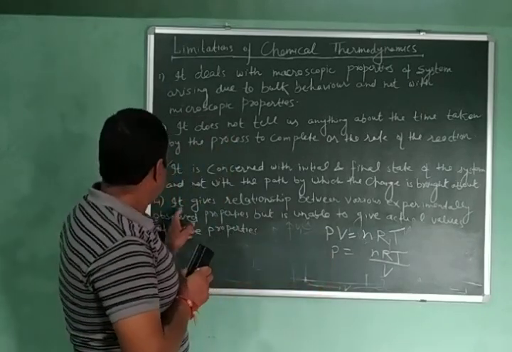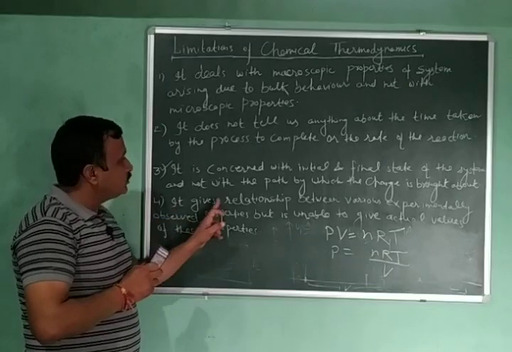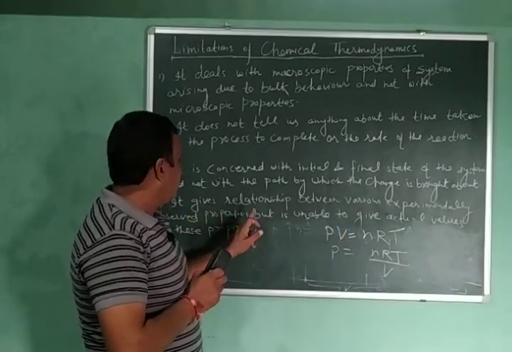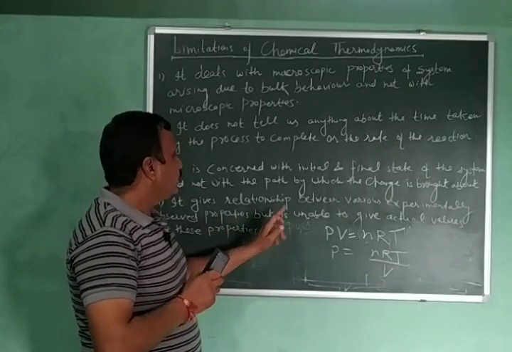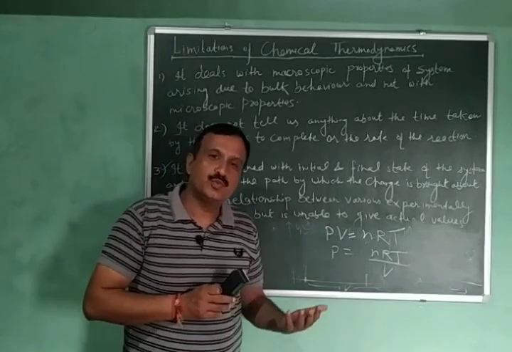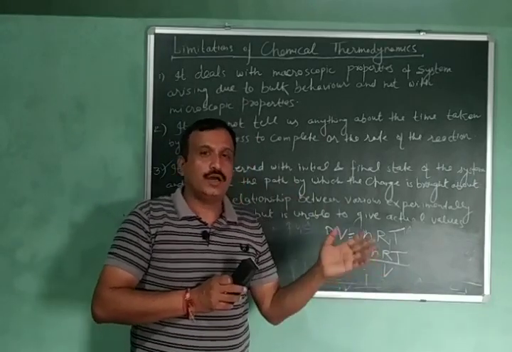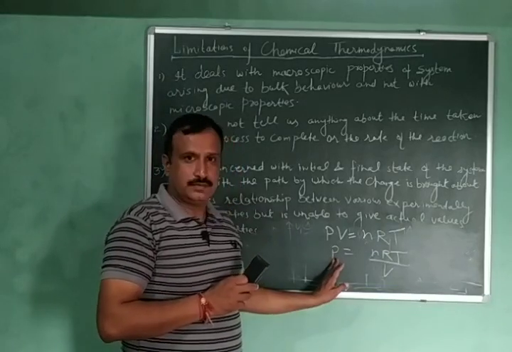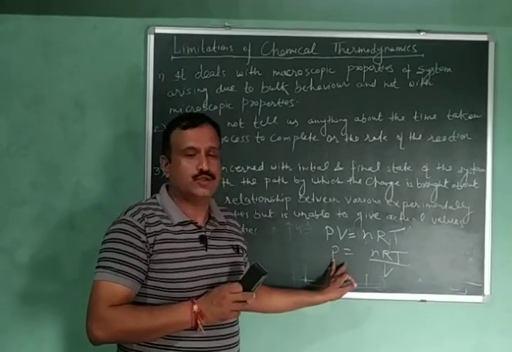So this is the fourth limitation, that it gives the relationship between various experimentally observed properties, but is unable to give actual values of these properties. Actual values mean values which are determined experimentally. It can give us an idea. The value could be very near to the actual value also.